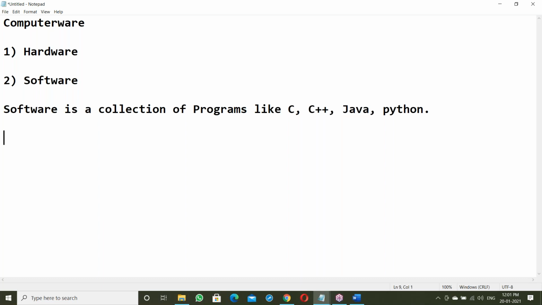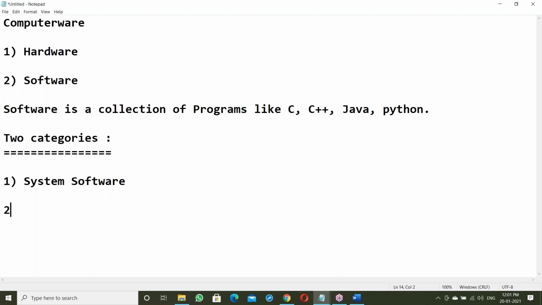Next, software basically has two categories. There are two categories in the software field. First one, system software. Next one, application software.